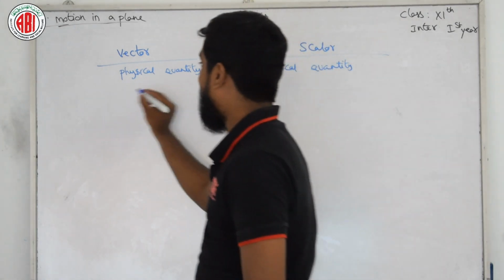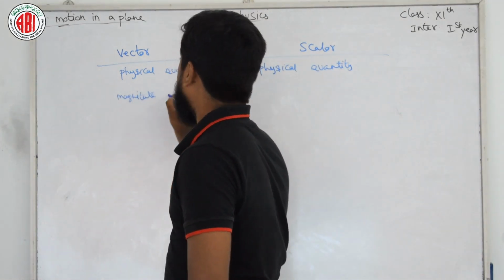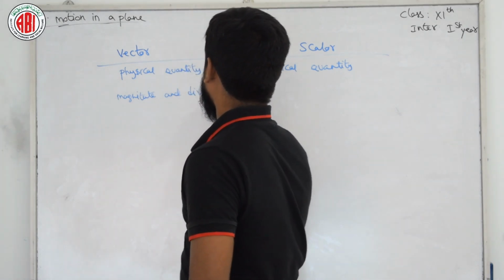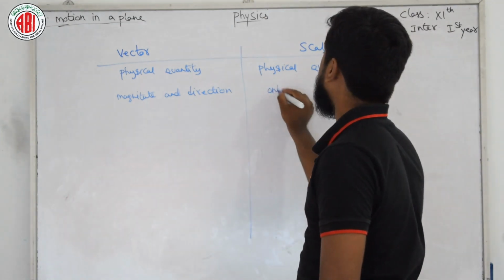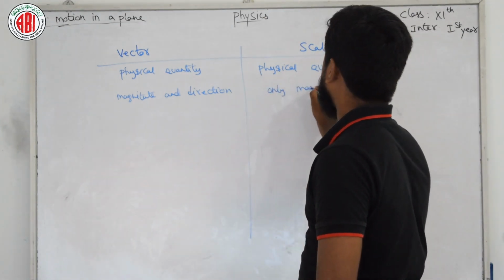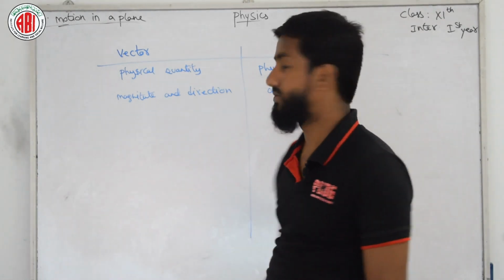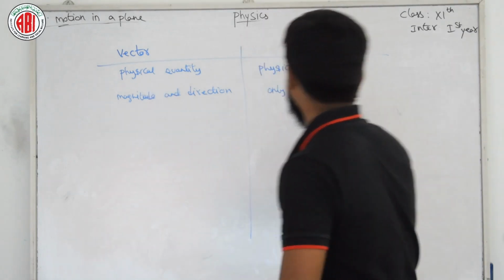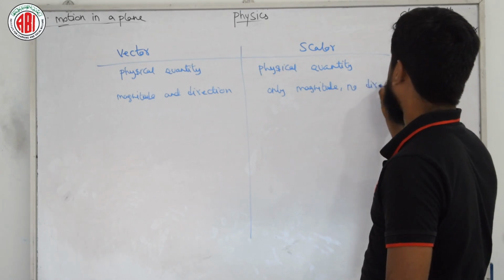Now it has magnitude and direction. Vector has direction, whereas scalar has only magnitude. Okay, only magnitude, and we can say further, no direction. Scalar does not have any direction.